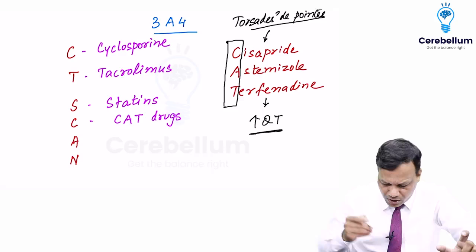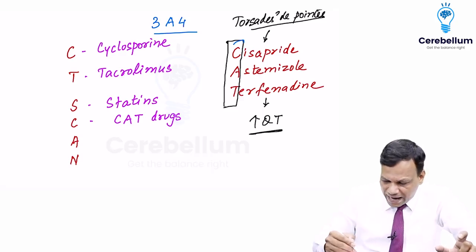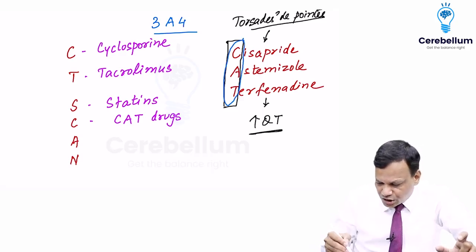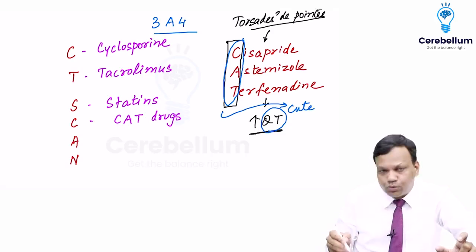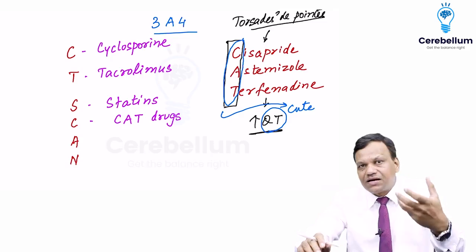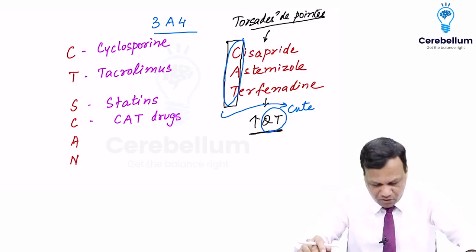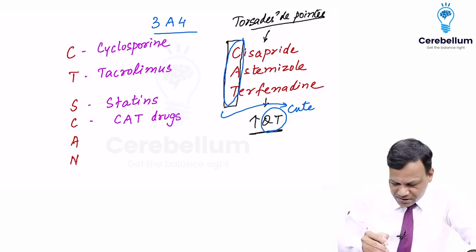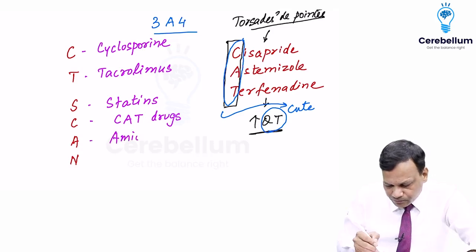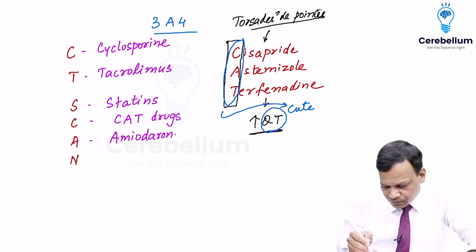Okay, so you can remember this as, we know cat is cute. So QT means cute. So cat is cute. So CAT drugs are cute. That means they can cause QT prolongation. Okay. Then A stands for amiodarone, and N stands for navirs.